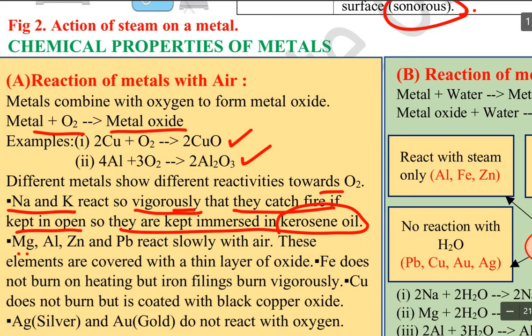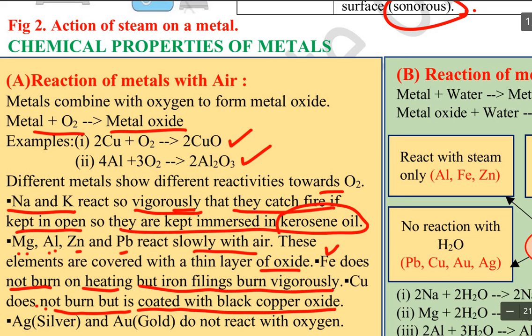Now magnesium, aluminium, zinc, lead react slowly with air. These elements are covered with a thin layer of oxide. And we now come to iron. Iron does not burn on heating, but iron filings burn vigorously. Copper does not burn, but it is coated with black copper oxide.